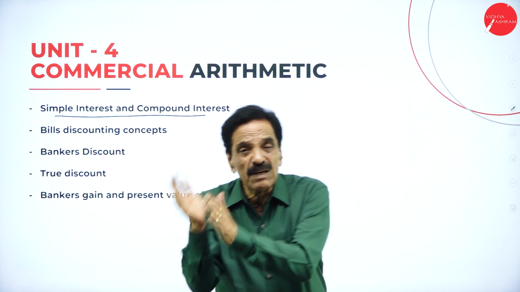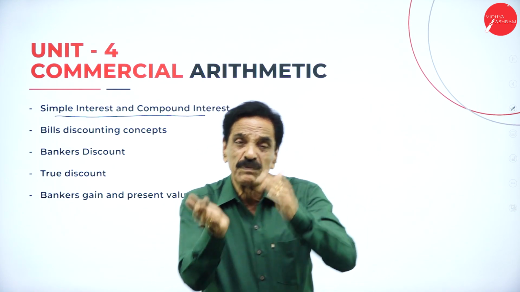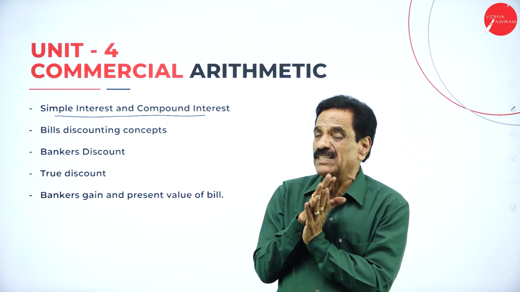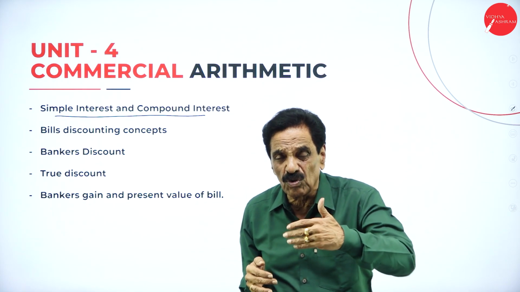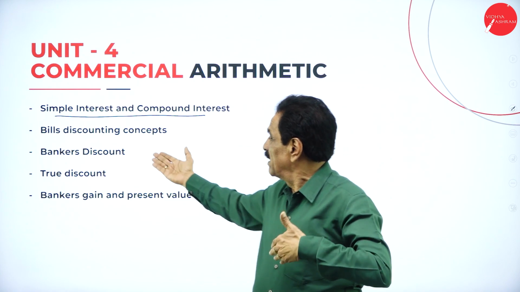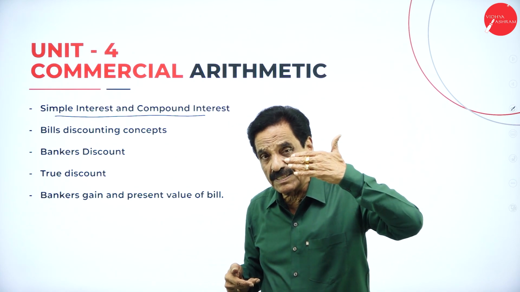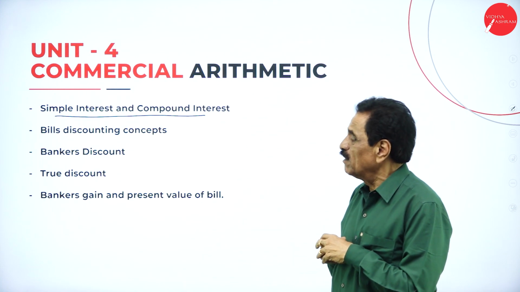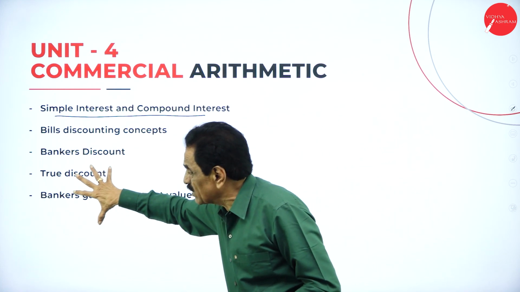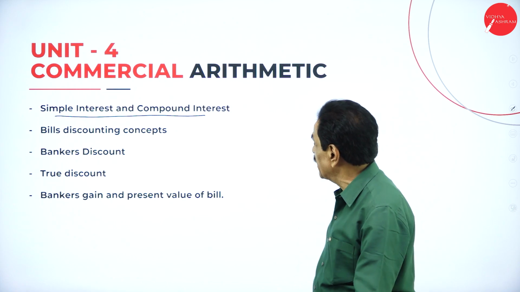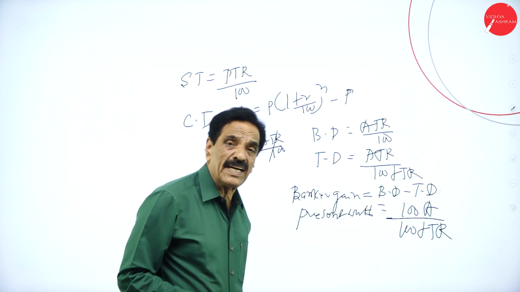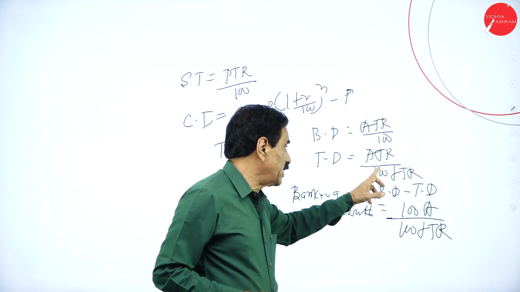Compounded, we say, is jumping: 2 becomes 4, 4 becomes 8, 8 becomes 16, 16 becomes 32. That is compound interest. Whereas arithmetic progression, especially for simple interest, goes 1, 2, 3, 4, regular interest. Then we have banker's discount and true discount. I already explained banker's discount is ATR over 100: amount, time into rate into 100.